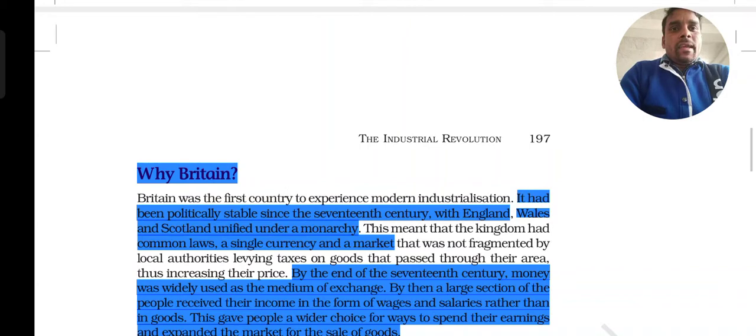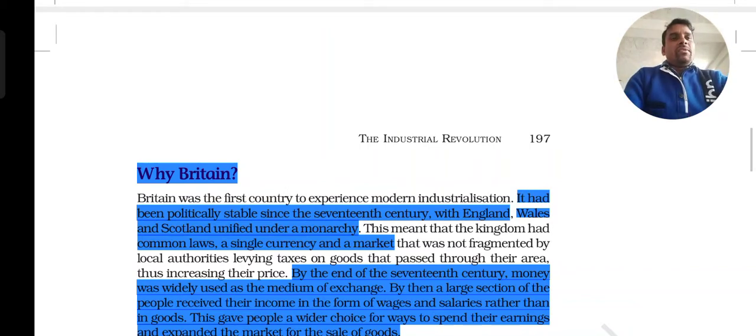They made a common law in the kingdom and a single currency, and market processes, purchasing of goods, and export and import activity were all done within a single monarchy.